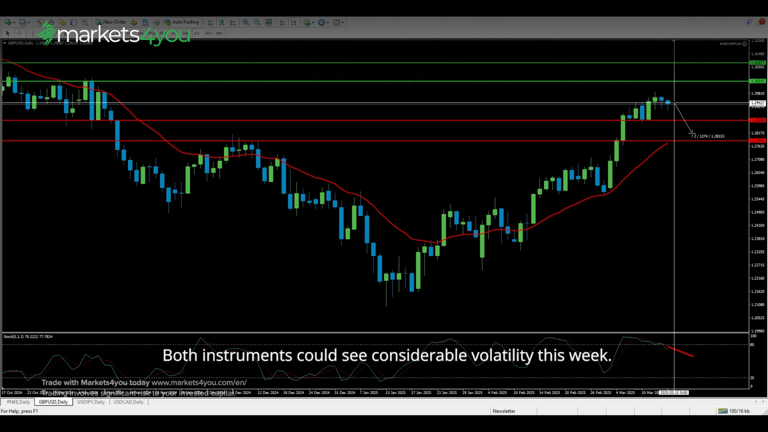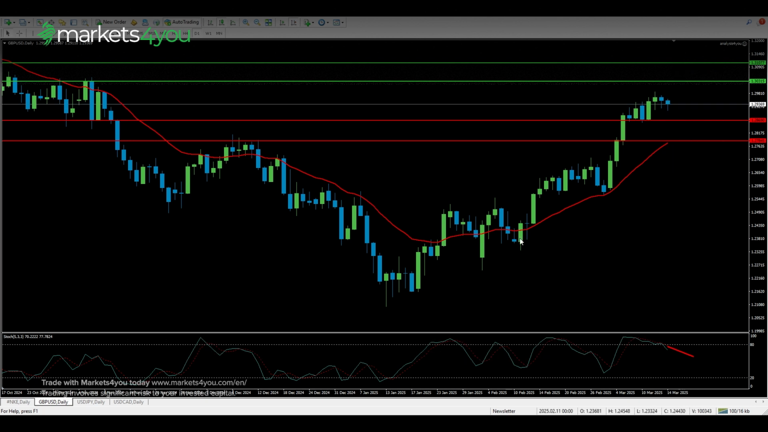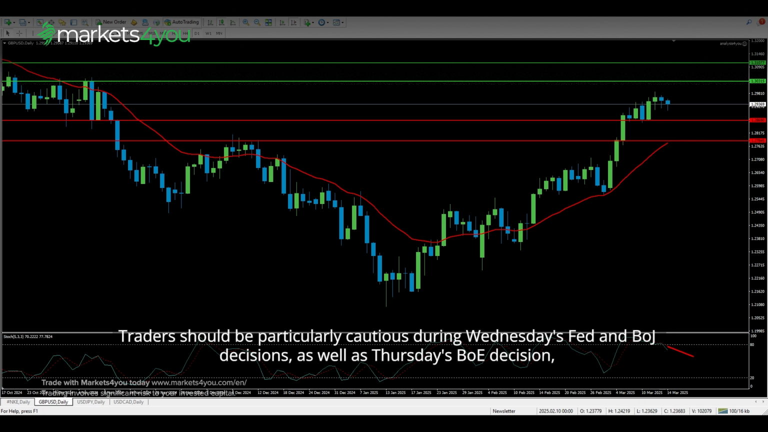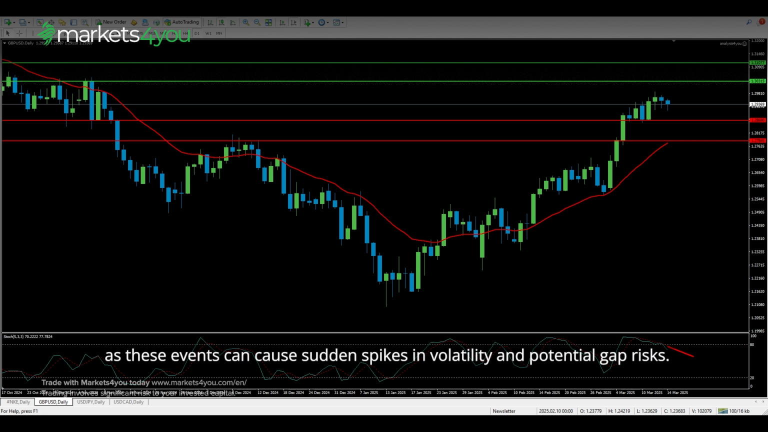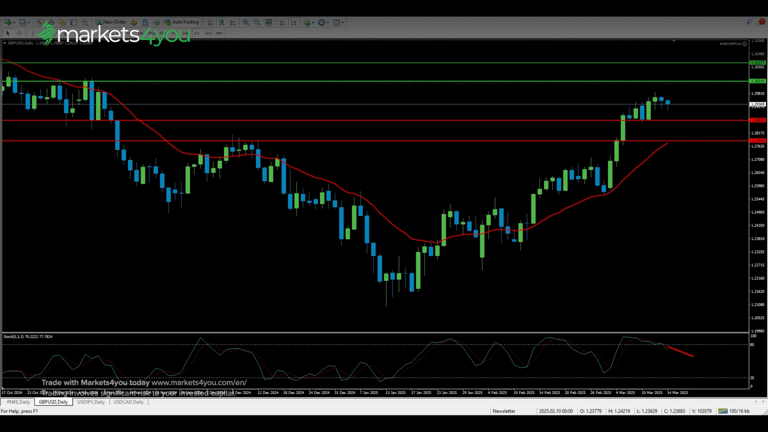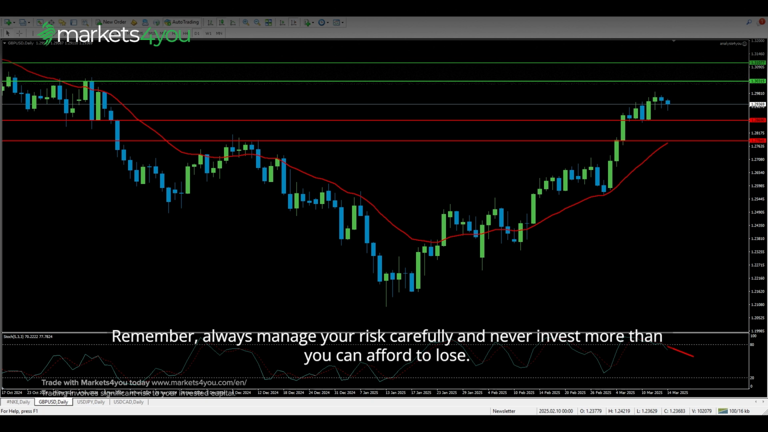Both instruments could see considerable volatility this week. Traders should be particularly cautious during Wednesday's Fed and BOJ decisions, as well as Thursday's BOJ decision, as these events can cause sudden spikes in volatility and potential gap risks. Remember, always manage your risk carefully and never invest more than you can afford to lose.